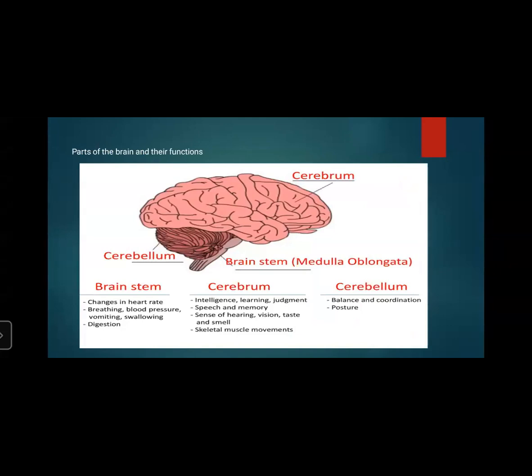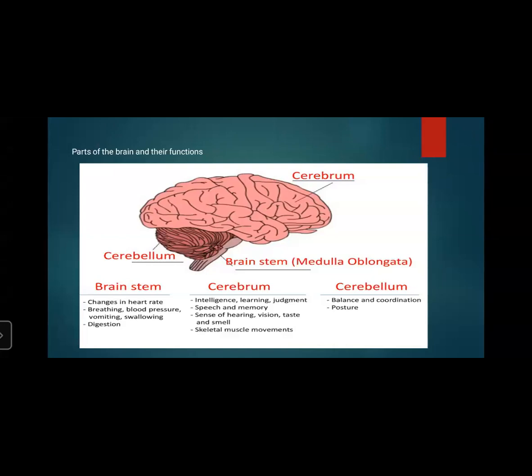Now the functions of the brain. You can see the parts: the cerebrum, which is the largest one, then the cerebellum, and the brainstem, meaning the medulla oblongata. The cerebrum controls voluntary movements, concentration, planning, decision making, memory, intelligence, and intellectual activities. The cerebellum coordinates voluntary movements and maintains the body's balance. The medulla oblongata controls involuntary activities like the beating of the heart, blood circulation, breathing, sneezing, coughing, and salivation.